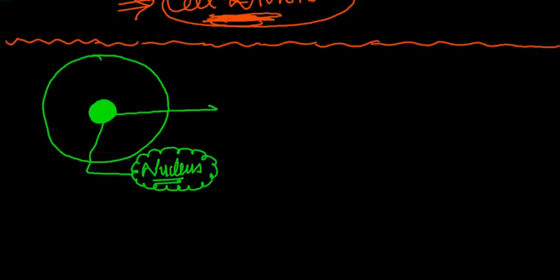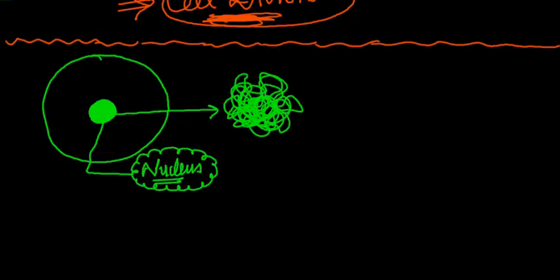And the nucleus further contains various thread-like wound structures called the chromatin material. The chromatin material. Right, so every cell has a chromatin material.